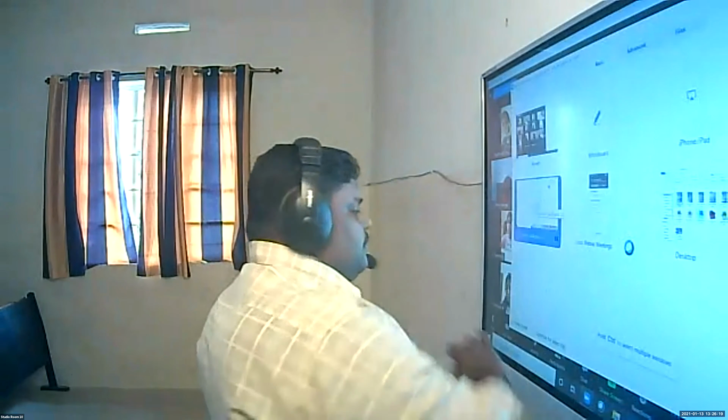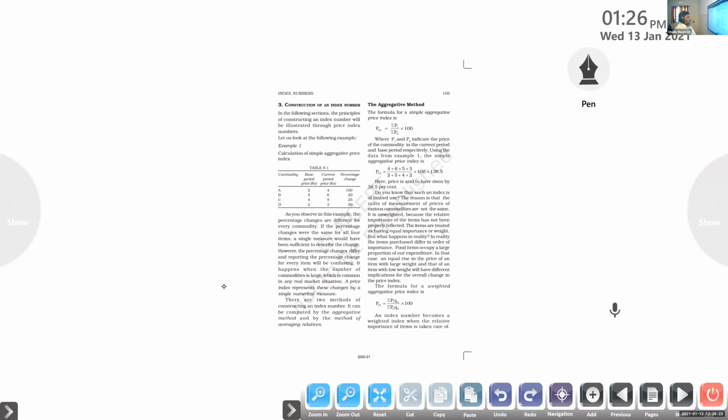So this is the utility of a price index. Now we are moving forward. Just observe clearly. Next one, the aggregative method. Here one problem is there: we want to compare almost all the products, listing every product and finding the difference between them. It is not that easy, so we go for another method, called the aggregative method.